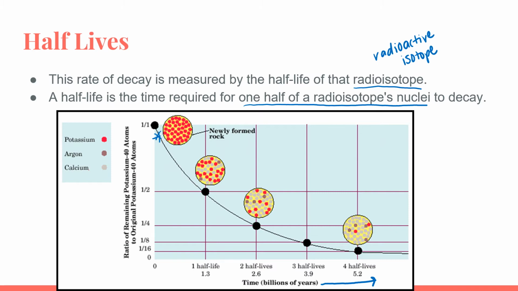Well, the amount of time it takes for us to go from all of our potassium atoms, which is this first circle here at the top of the graph, to half of the potassium nuclei remaining, that is known as a half-life. So the half-life of potassium, according to this graph, would be 1.3 billion years, because that is the amount of time it takes to go from all of the potassium nuclei to half of the nuclei decaying.